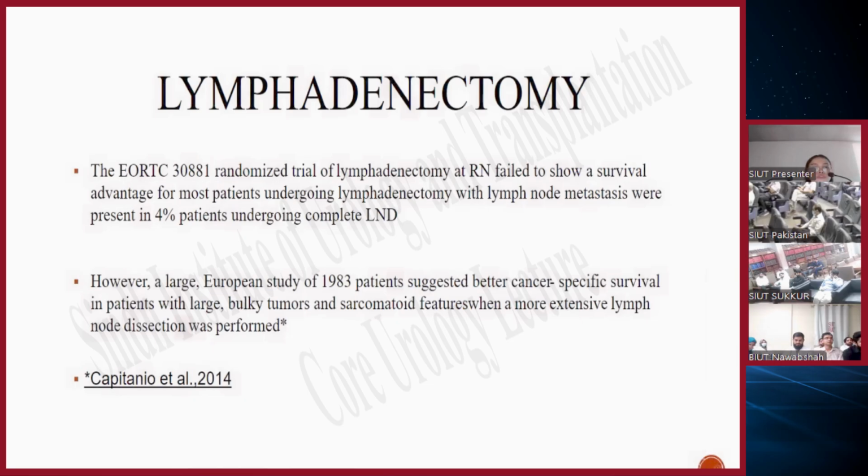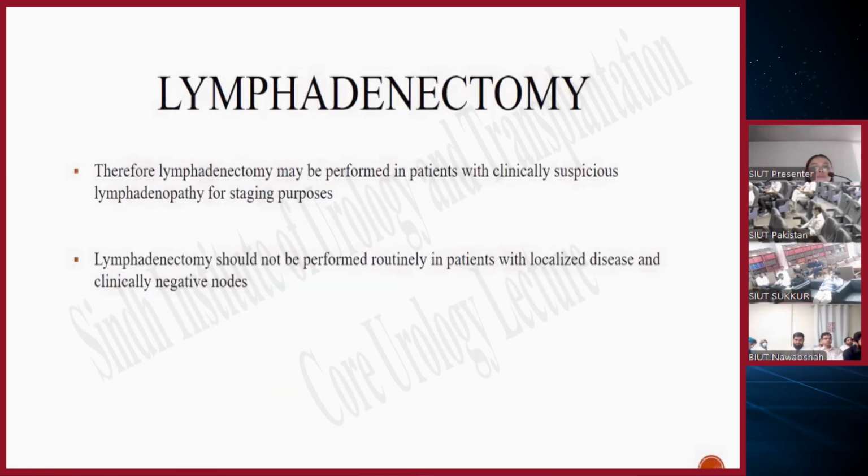Very true, sir. Lymphadenectomy: the EORTC 30881 randomized trial of lymphadenectomy at radical nephrectomy failed to show a survival advantage for patients undergoing lymphadenectomy. Lymph node metastases were present in 4% of the patients undergoing complete lymph node dissection. However, a large European study of 1983 patients suggests better cancer-specific survival in patients with large bulky tumors and sarcomatoid features when a more extensive lymph node dissection was performed. Therefore, lymphadenectomy may be performed in patients with clinically suspicious lymphadenopathy for staging purposes. It should not be performed routinely in patients with localized disease and clinically negative nodes.